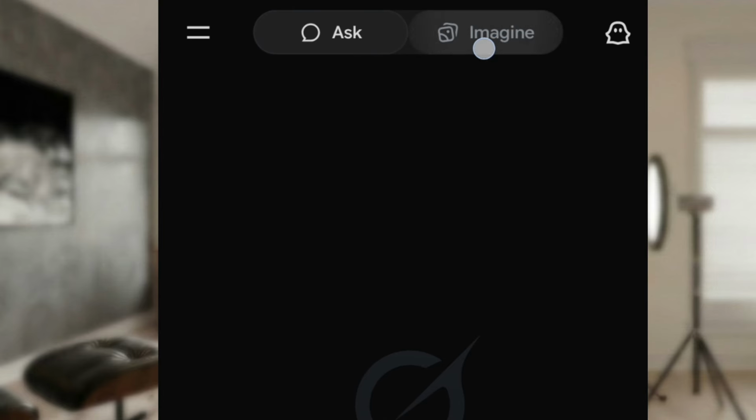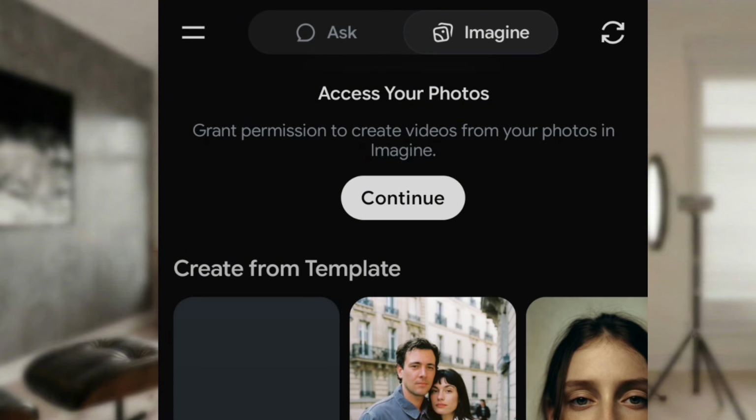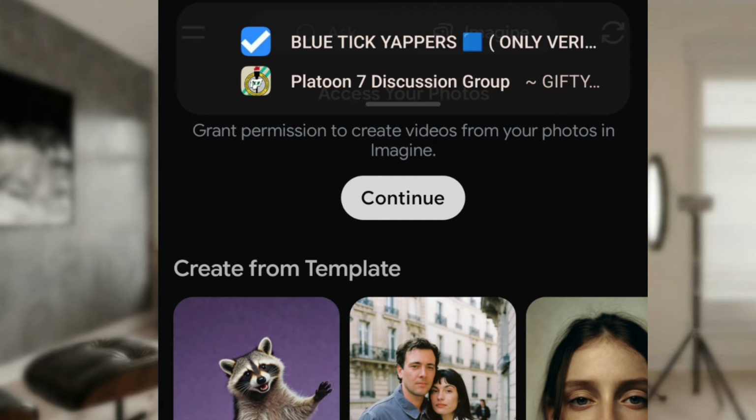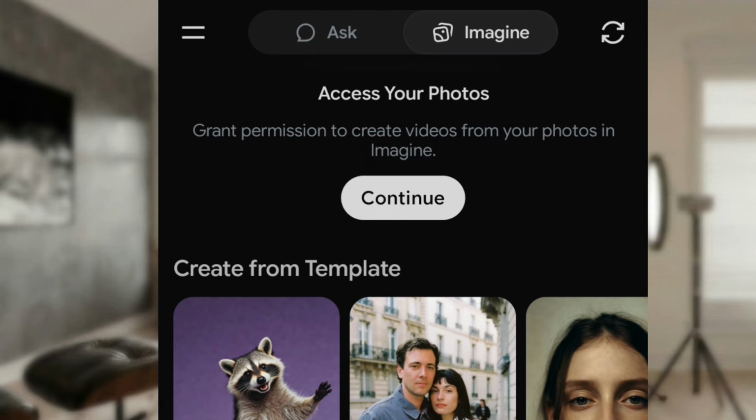We are back here again. You just tap here. Make sure you're on Imagine. This one is Ask, Grok Ask. This one is Imagine. Just tap on Grok Imagine. Good. So this is where we are going to make our images talk. Grok is free, but there is a limit to the number of images you can generate in a day. That's why I said you should turn off auto-generate video. And then there's something I want to show you guys, how you can generate multiple images without having issues.